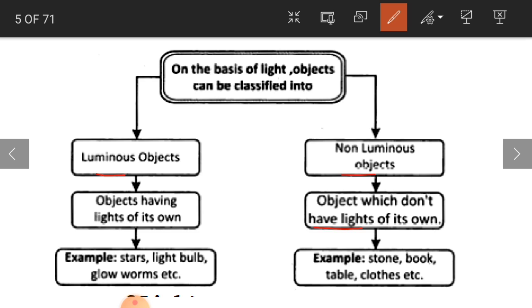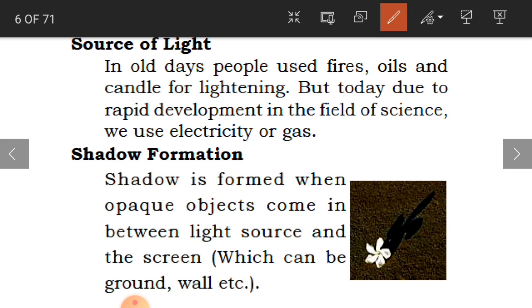For example, stars, light bulb, glowworms, all these come under luminous objects. And stone, book, table, cloths, etc. come under non-luminous objects. You also call them opaque objects. So we have learned transparent, translucent and opaque objects. Clear children? So on the basis of light, objects are divided into two, luminous and non-luminous objects. Okay, and now we'll see about the source of light.